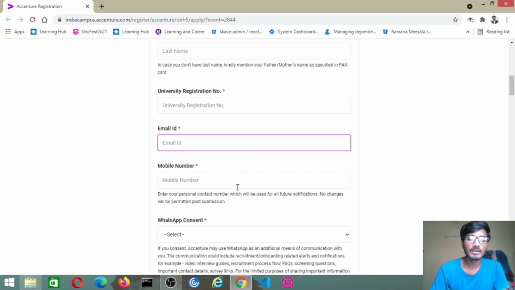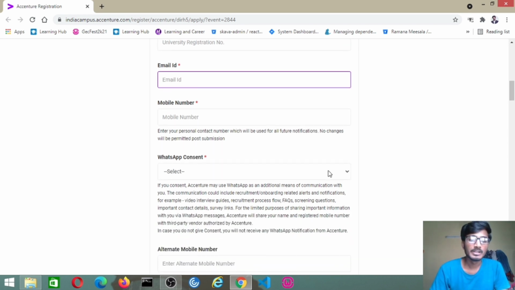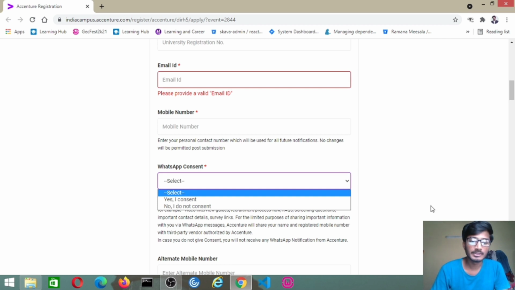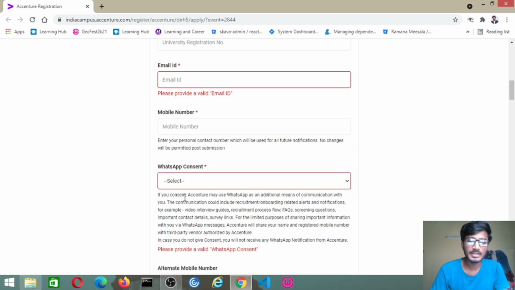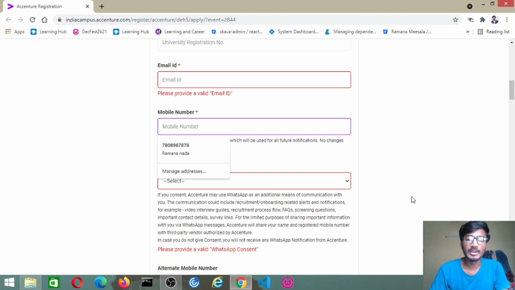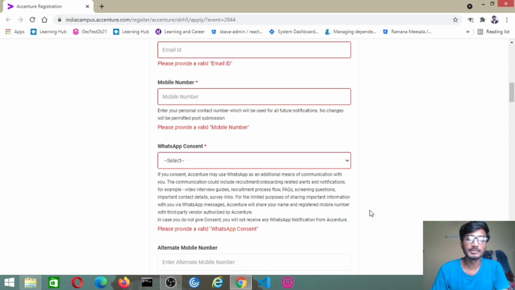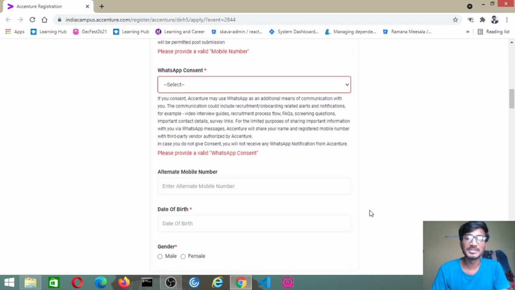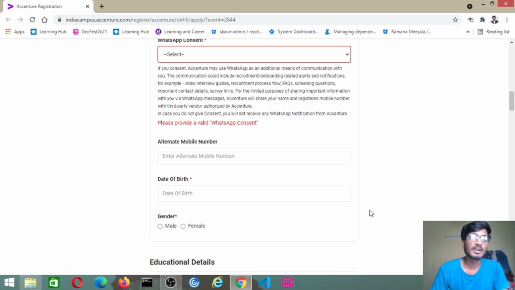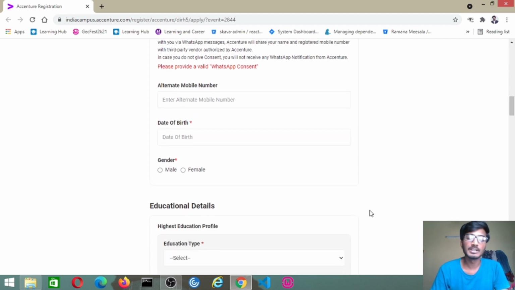And coming to WhatsApp consent, Accenture may use WhatsApp as an additional means of communication. If your mobile number is a WhatsApp number and you give yes, then the communication may go through WhatsApp also. This is the best thing. You can use this feature, as most candidates use WhatsApp frequently. Then give an alternate mobile number if you have one, and date of birth, gender.